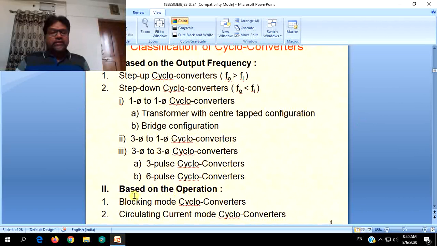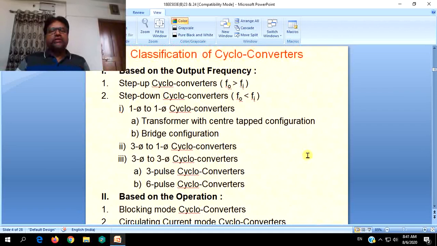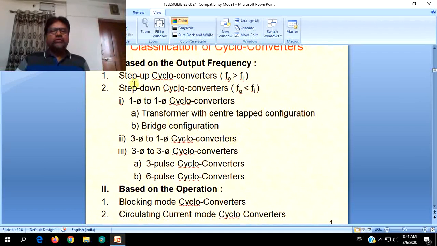And next comes the other classification based on the operation. Based on the operation of different sections of the cycloconverter, that we will discuss in just a few moments. According to how the different sections of the cycloconverters are operated, they are divided into blocking mode cycloconverters and circulating current mode cycloconverters. So this is the classification of the cycloconverters based on the output frequency and based on the operation.